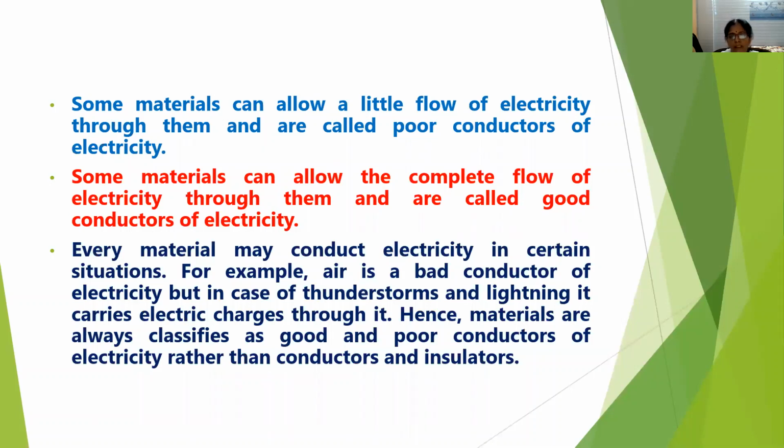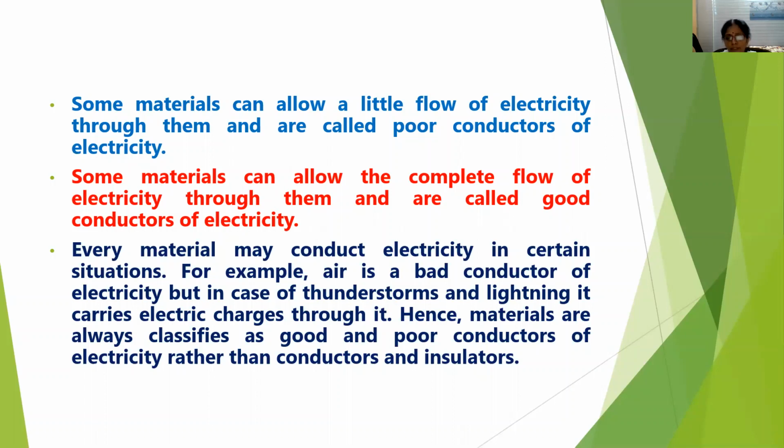Now, some materials that allow only a little flow of electricity through them are called poor conductors of electricity, and some materials that allow the complete flow of electricity through them are called good conductors of electricity. Every material may conduct electricity in certain situations.